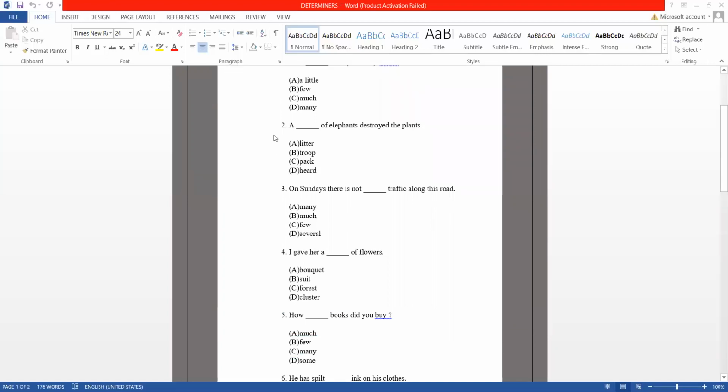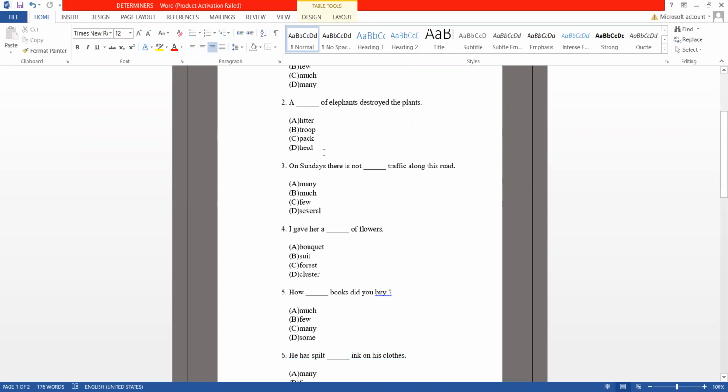Next, we move on to the second sentence. A dash of elephants destroyed the plants. So when elephants walk in a group, what is that group called? That is the answer here, and the answer is D, herd. Like we use pack for wolves, troop for kangaroos, likewise we use herd for elephants.